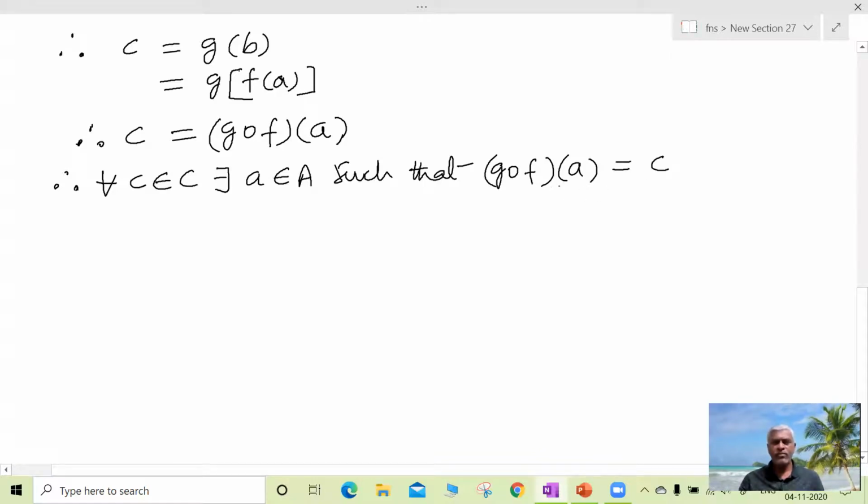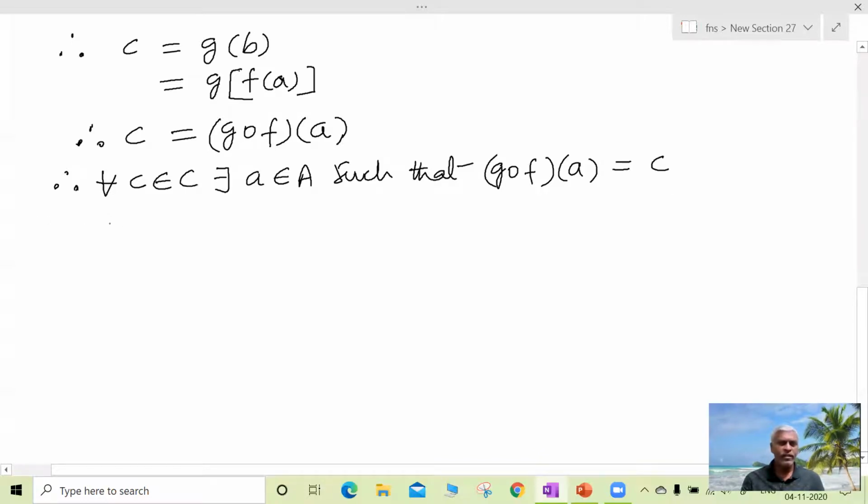So for all elements of C, there exists at least one element of A such that the relation g circle f is from A to C.